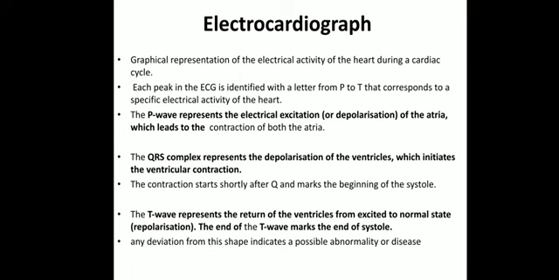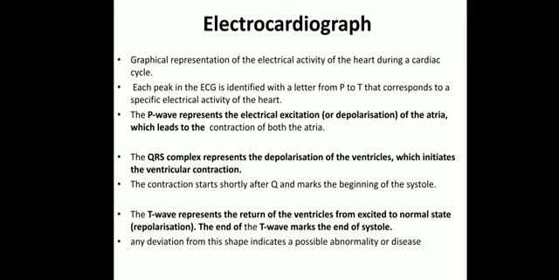So whatever electrical activities take place inside the heart during the cardiac cycle can be represented on paper, and this is called an ECG. The electrocardiograph consists of different types of peaks and waves, which are identified from the letter P to T. It means PQRST, and the PQRST correspond to specific electrical activity in the heart.